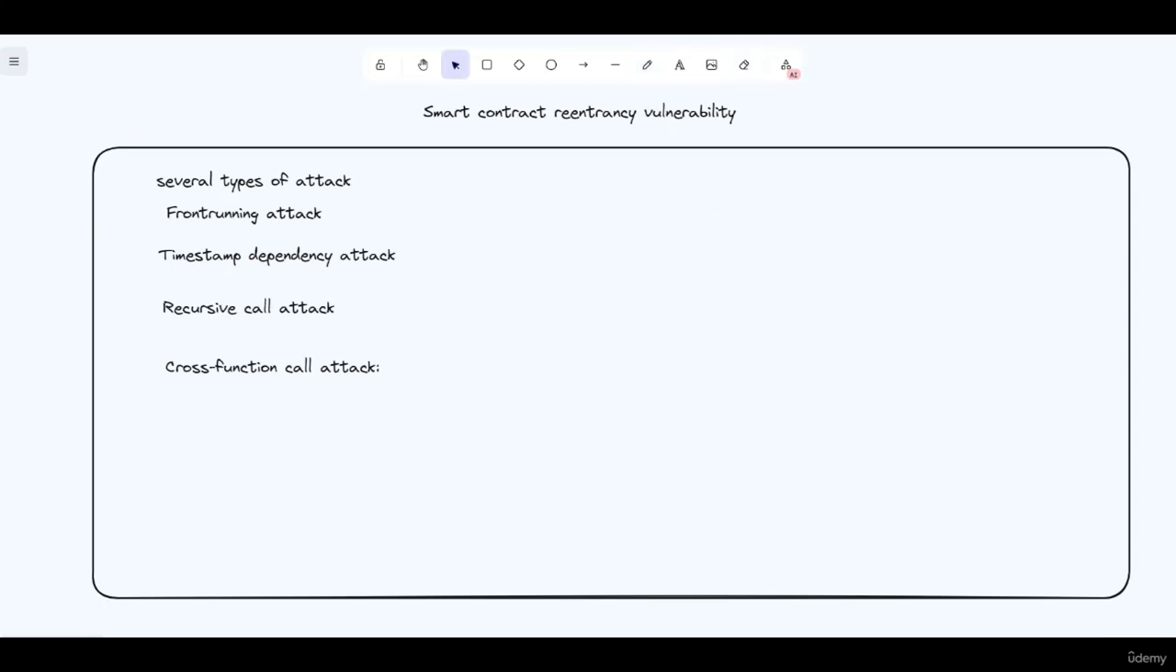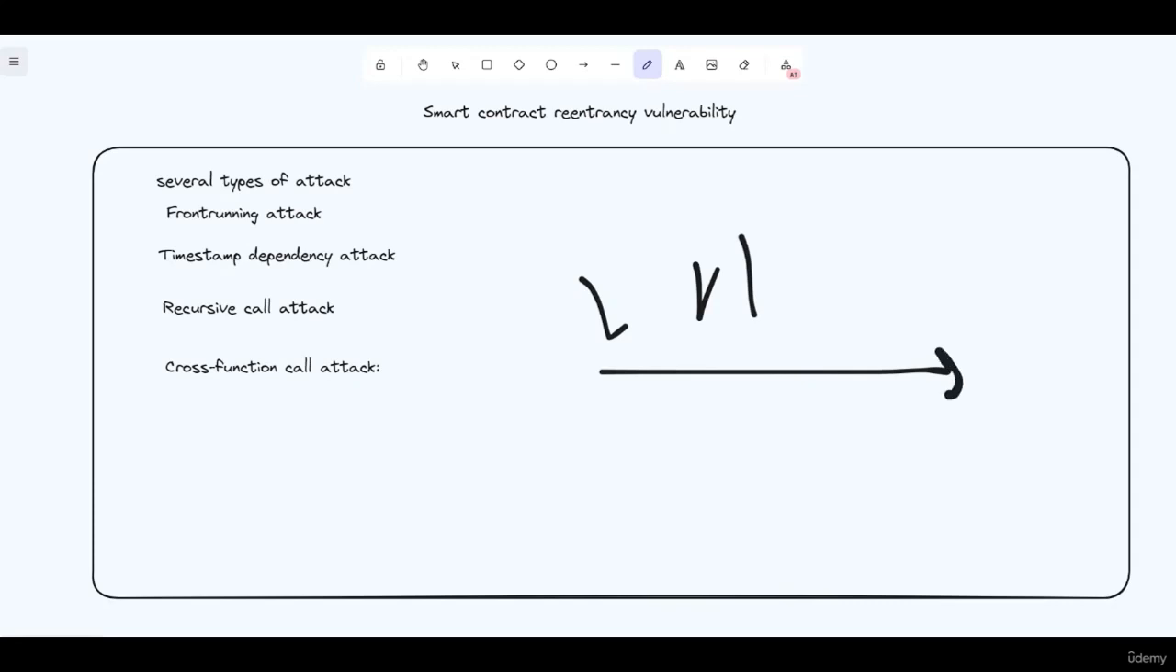The third one is the recursive call attack. It is an attack where an attacker calls a vulnerable contract multiple times in a row, causing the contract to execute an unintended function or execute the same function multiple times.